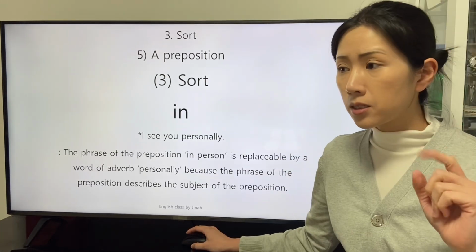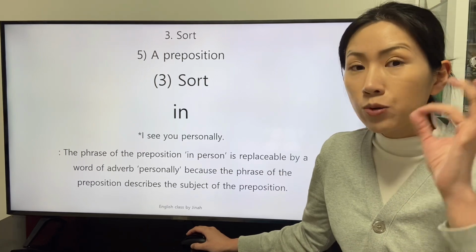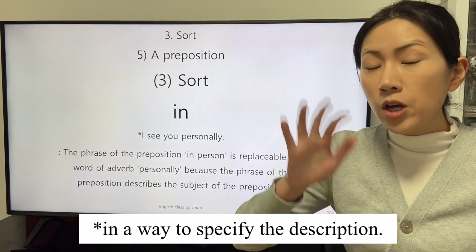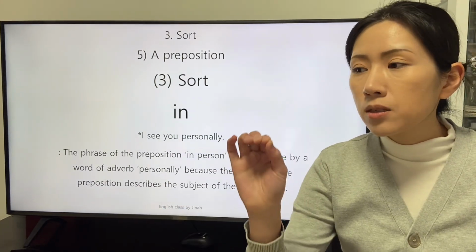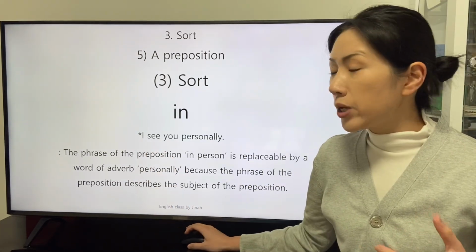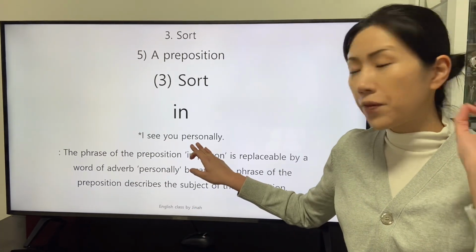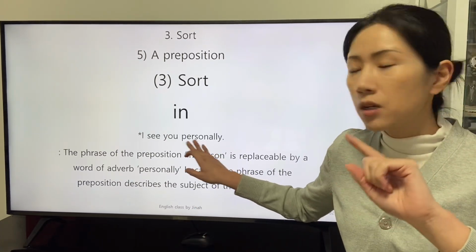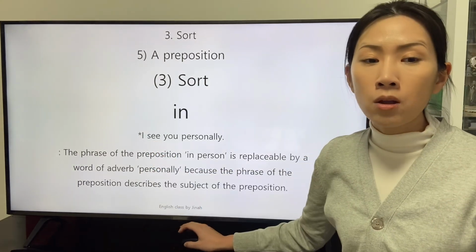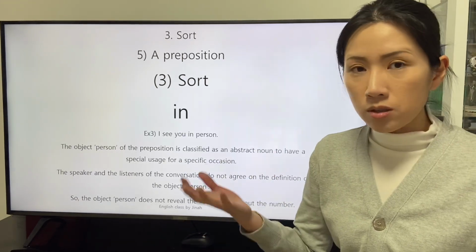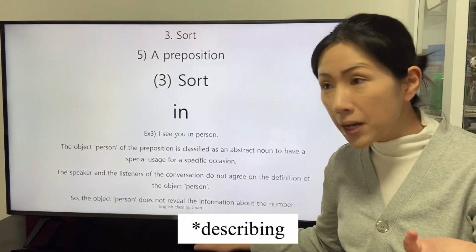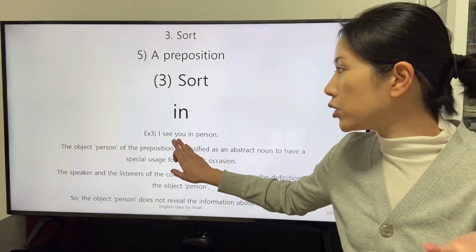In the first place, the adverb describes another description. The adverb specifies the definition of the transitive verb see. Then we can understand that the adverb personally describes the action indicated by the transitive verb see. But we can have the question that the preposition in seems like the subject of the preposition you.